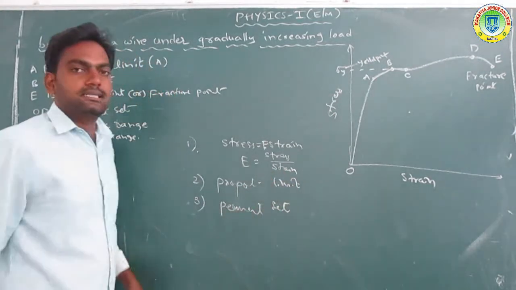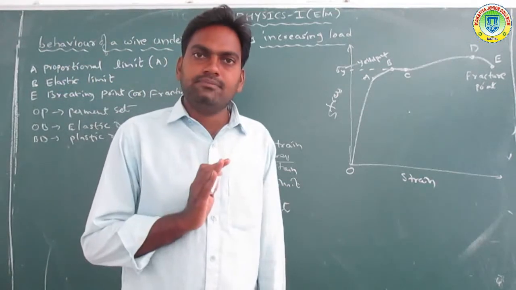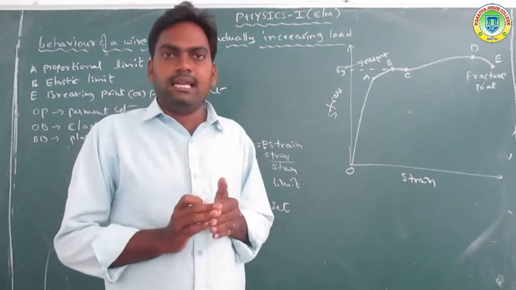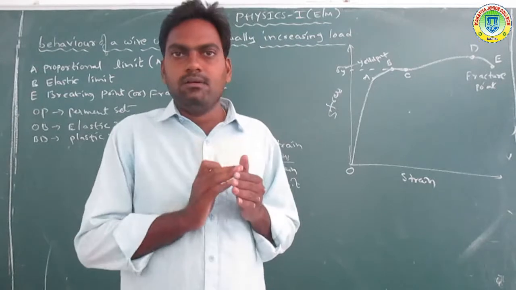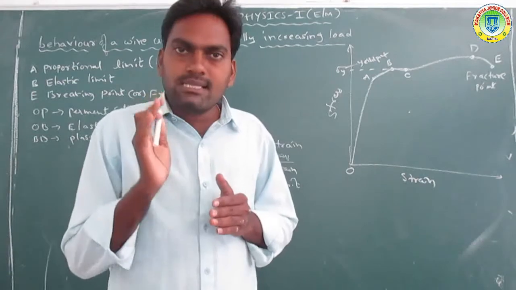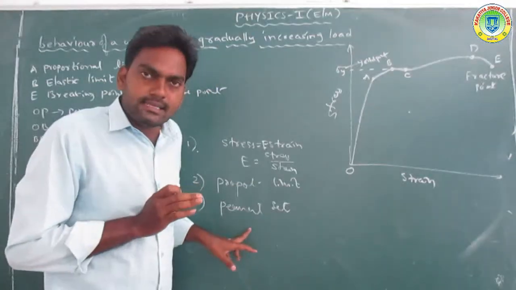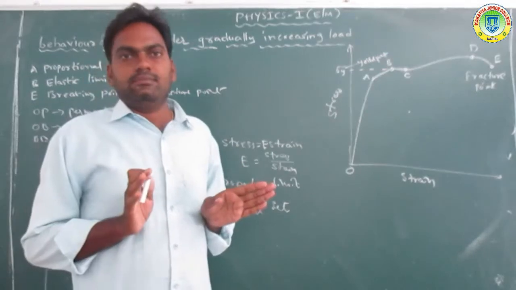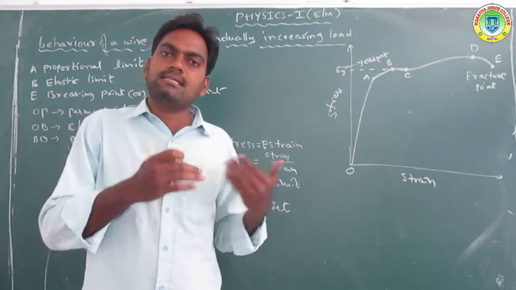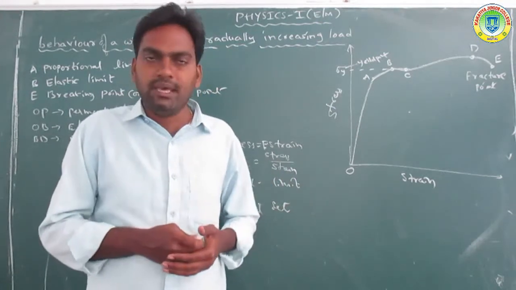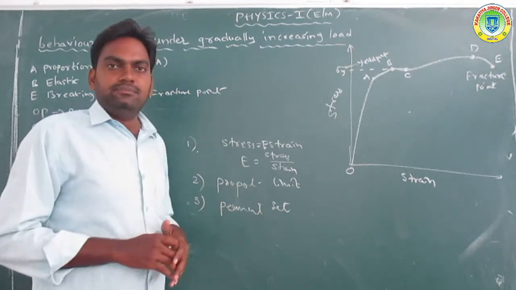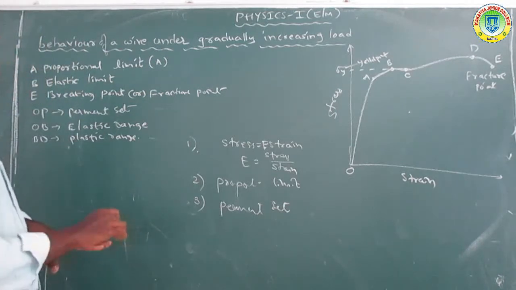Now the next one is the permanent set. Permanent set is nothing but when stress is applied on a body beyond the elastic limit. Beyond the elastic limit, the stress or load is applied on a body, and the body is permanently set. Got it?